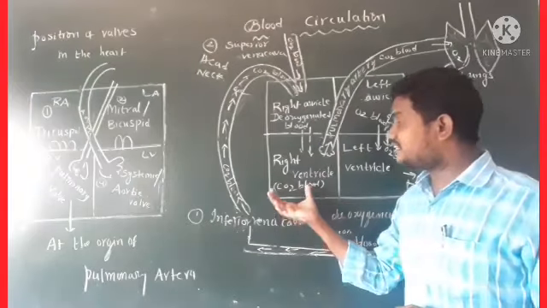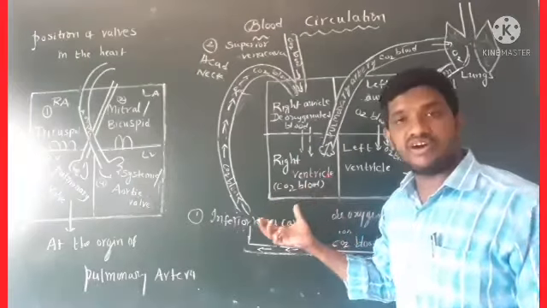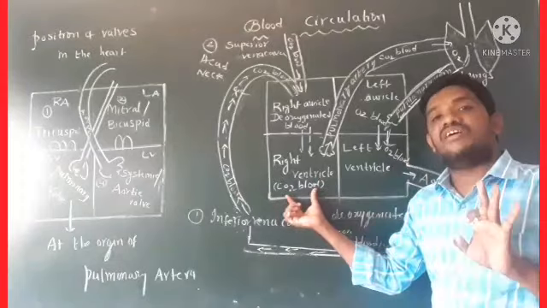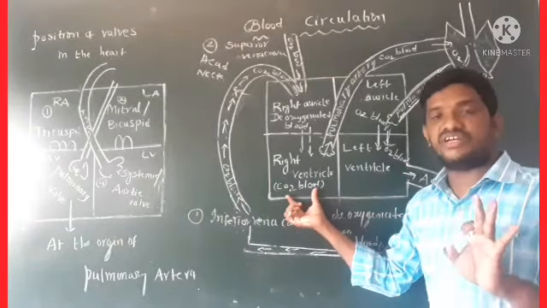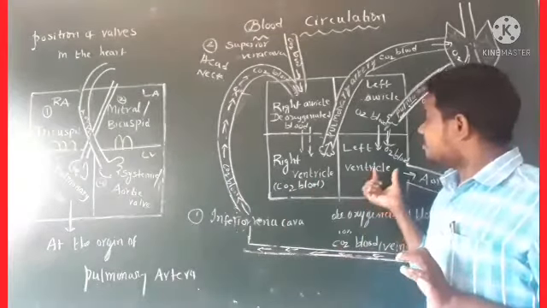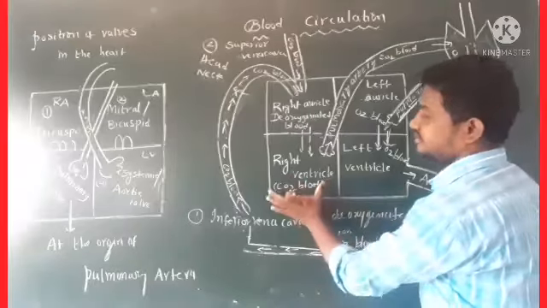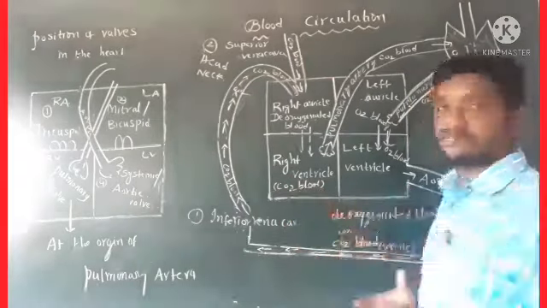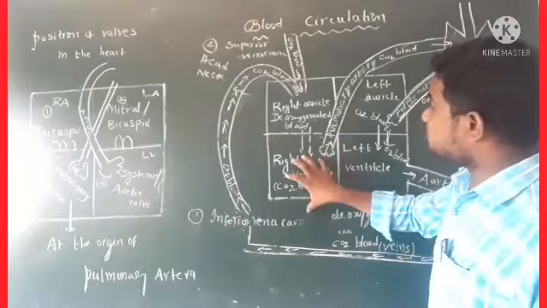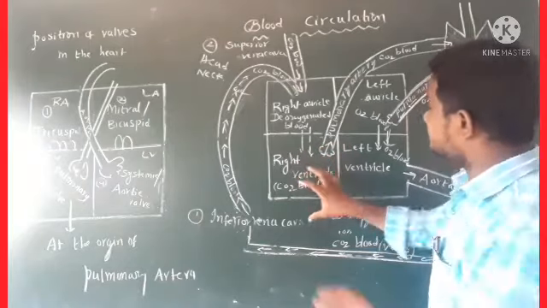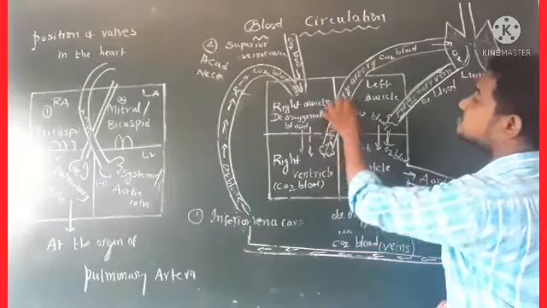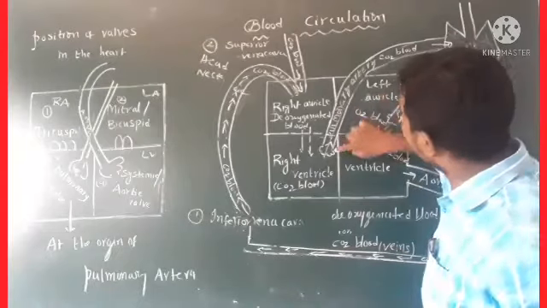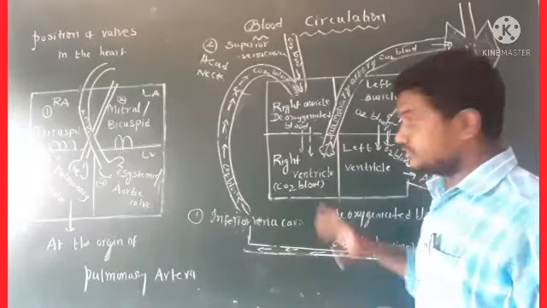So the right side lower chamber of the heart contains deoxygenated blood. The left side lower chamber of the heart contains oxygenated blood. Here CO2 blood is present, here oxygenated blood is present. From here onwards, what happens? This CO2 blood, or deoxygenated blood, goes towards the lungs for purification through the pulmonary artery.